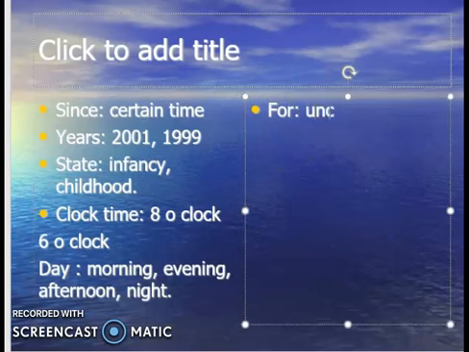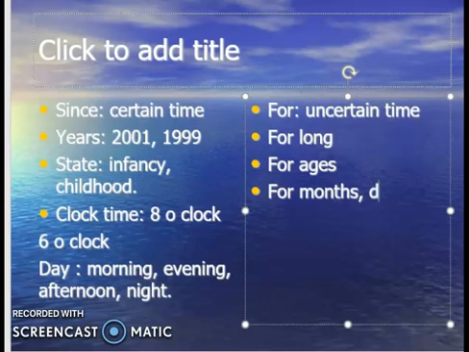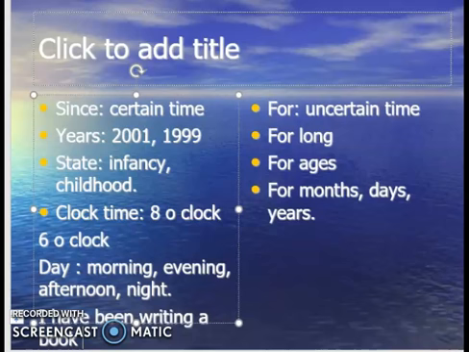And for is used for uncertain time which is not fixed. So it can be for long, for ages, for months, days, years which are uncertain. I'm not saying how many years, how many days, how many months, so it is uncertain. So with this we use for. This is the basic use of since and for. For example, I have been writing a book since last 3 years, since 2001.